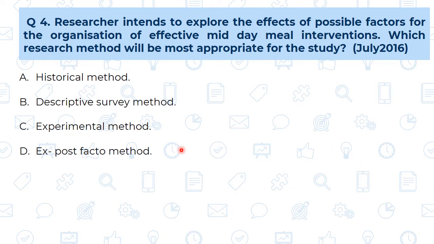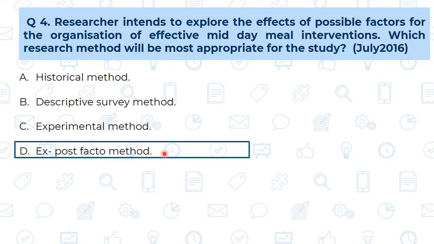In the ex post facto research methodology, we are going to study the effects of something. So, this is the appropriate answer, that is ex post facto method. See, in the historical method, we are going to make the study of the history. So, this is not possible in this case.